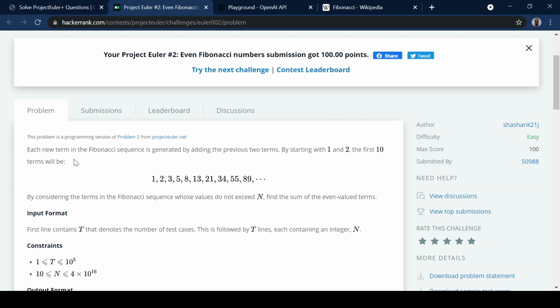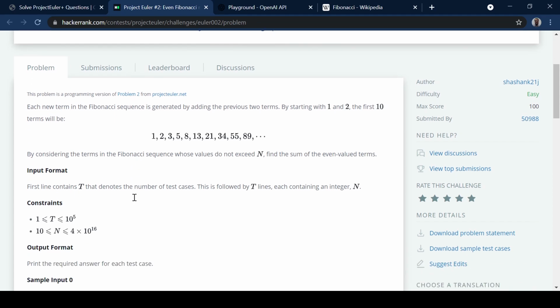Each new term in the Fibonacci sequence is generated by adding the previous two terms. Starting with 1 and 2, the first 10 terms will be 1, 2, 3, 5, 8, 13, 21, 34, 55, 89. By considering the terms in the Fibonacci sequence whose values do not exceed n, find the sum of the even valued terms. Okay, and then if we look down here, it will give us up to 100,000 test cases,